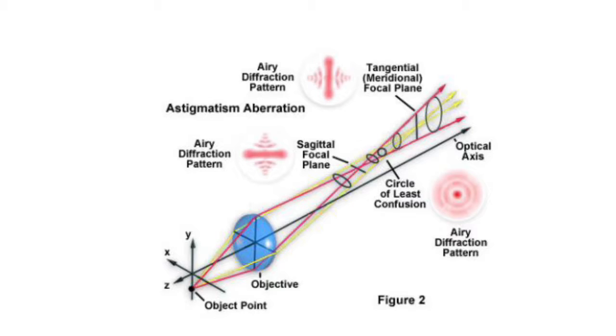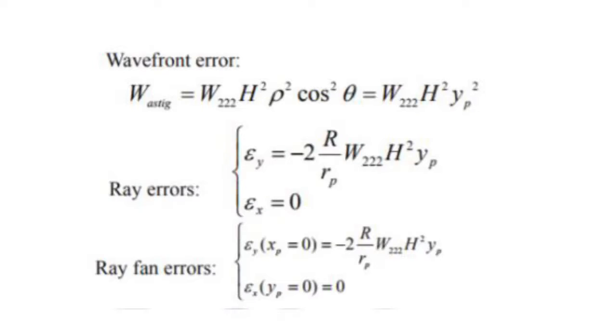Astigmatism is another off-axis aberration that occurs when the tangential and sagittal rays focus at different longitudinal distances. In this diagram, we see there is a focal line which exists for the tangential image and also for the sagittal image. The tangential focus exists where the tangential rays intersect, and the sagittal focus exists where the sagittal rays intersect. These are the wavefront error and ray error equations for astigmatism. Note that unlike coma, astigmatism has a quadratic dependence on the field height.